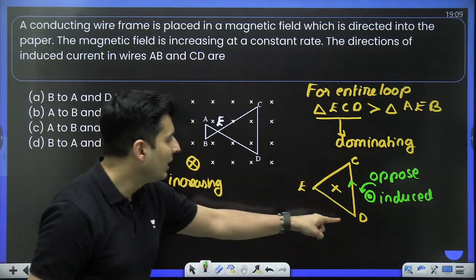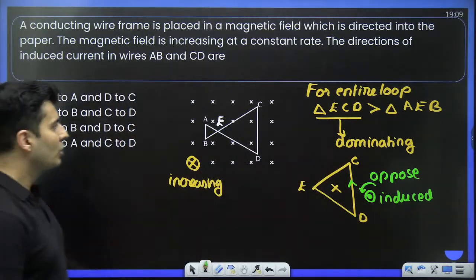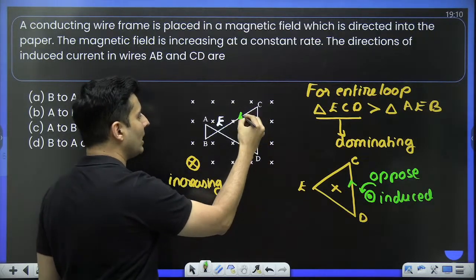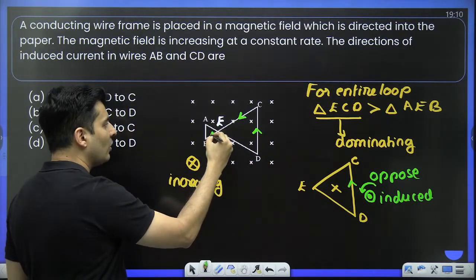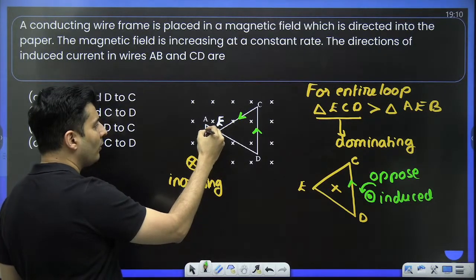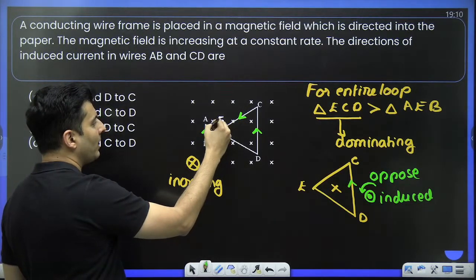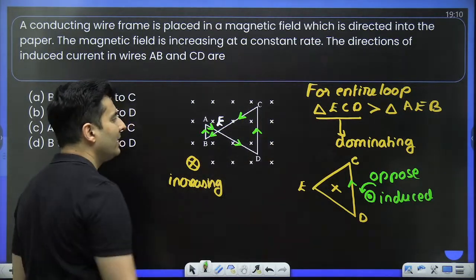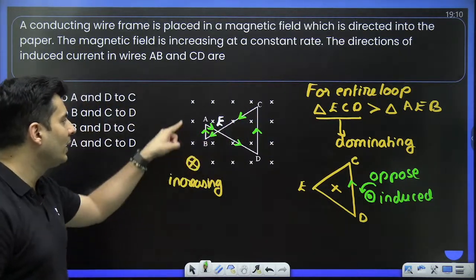Understood? So it will go from D to C. So if it goes from D to C, it will also go from C to E. It will continue. It will go from E to B. Then it will go from B to A. Then it will go from A to E. Then it will go from E to D. And then it will go from D to C. So that is how the current will go.